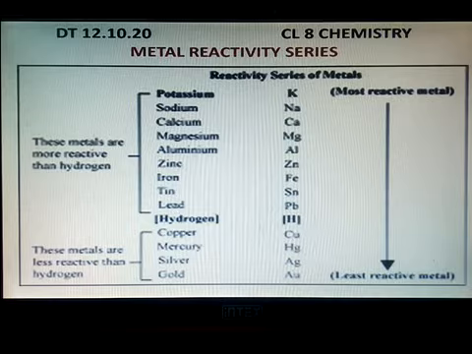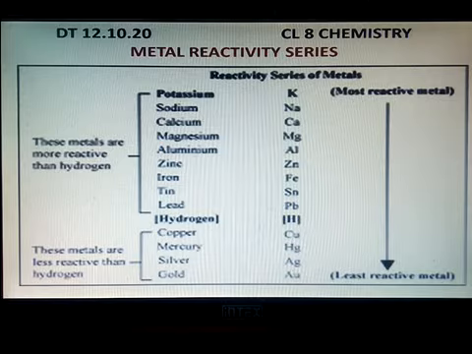Above hydrogen there is a series of metals kept within a bracket, and on the left side it is written that these metals are more reactive than hydrogen. That means these metals can displace hydrogen from dilute acids.